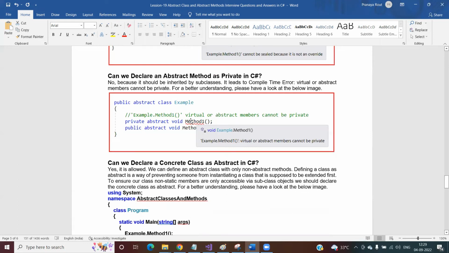The child class doesn't know if there is any method called method one. If the child class doesn't know any method with the name method one, then how is it going to implement the method? It cannot implement the method. This is the reason why you cannot declare an abstract method as private. An abstract method must be available to the child classes so that the child class can provide the implementation to the method. This is the reason why you cannot declare an abstract method as private.